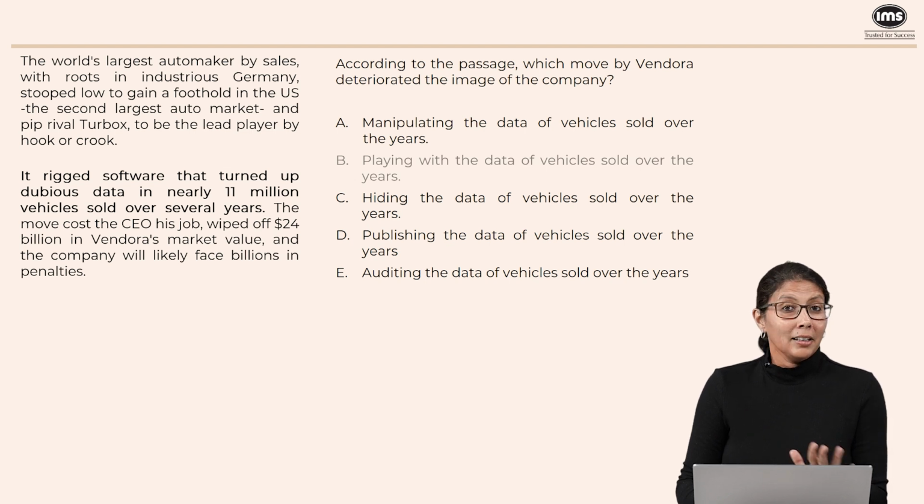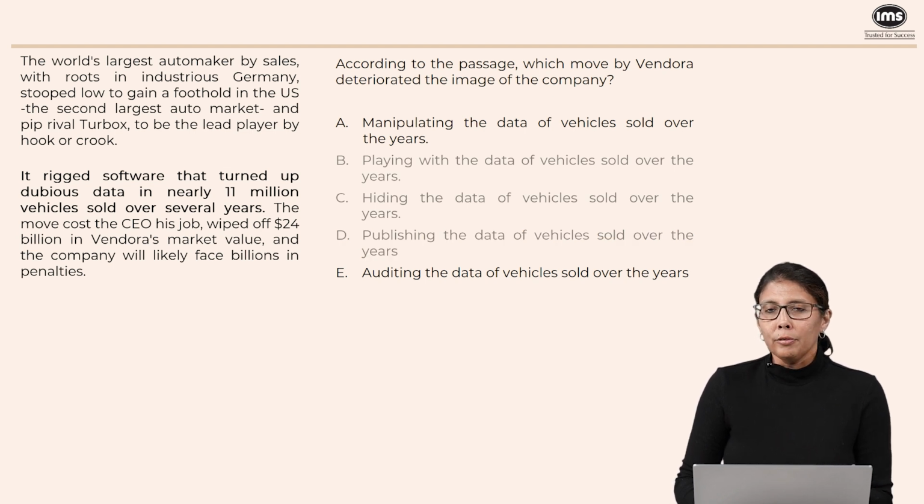C, hiding the data. The company actually did not hide. It provided the relevant data. It was just not accurate data. So not C. D says publishing the data. Yes, the data was published, but that is not why the company image suffered. It is because the published data was inaccurate, and that is why D is not our answer.